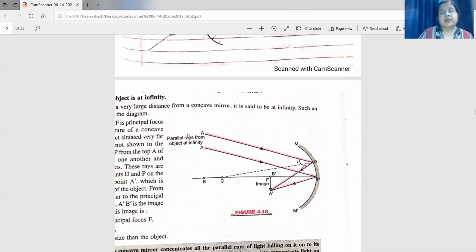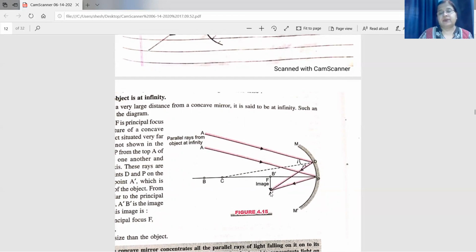If the object is at infinity, the rays coming to the mirror will all be parallel. So when parallel rays fall on the concave mirror, what happens? This will fall here and this will fall here. Just see this ray incident at P, it gets reflected making the same angle as the angle of incidence. And the two reflected rays meet at or below F. So this is the position where the image is obtained.